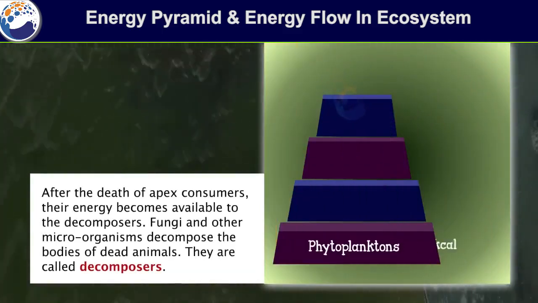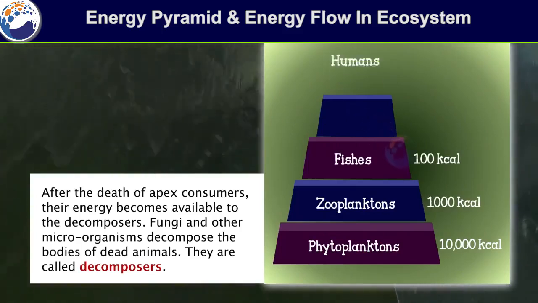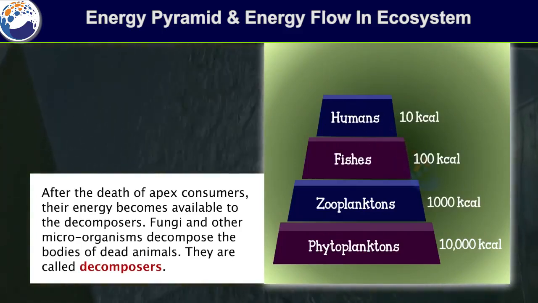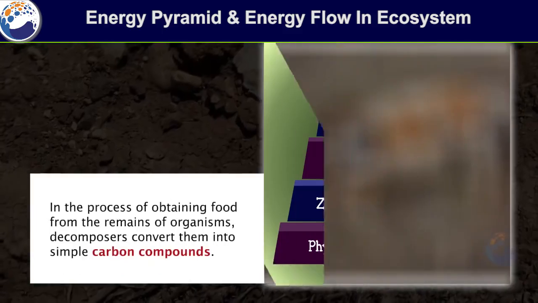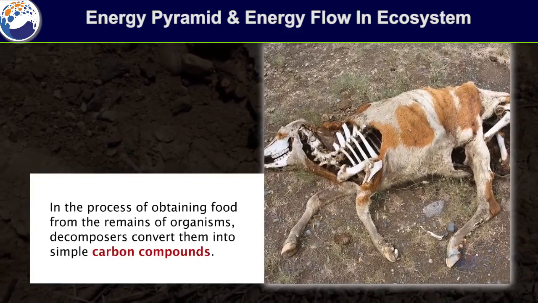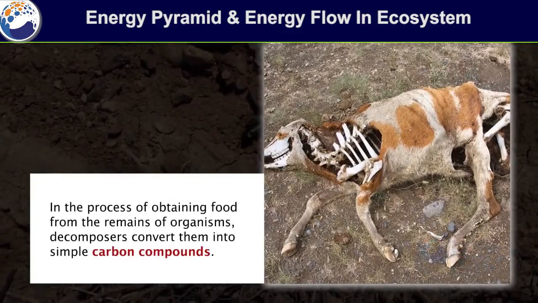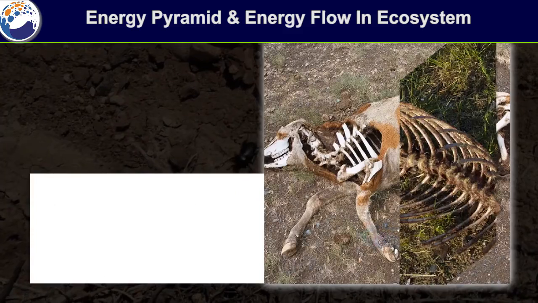After the death of apex consumers, their energy becomes available to the decomposers. Fungi and other microorganisms decompose the bodies of dead animals. They are called decomposers. Decomposers. In the process of obtaining food from the remains of organisms, decomposers convert them into simple carbon compounds.